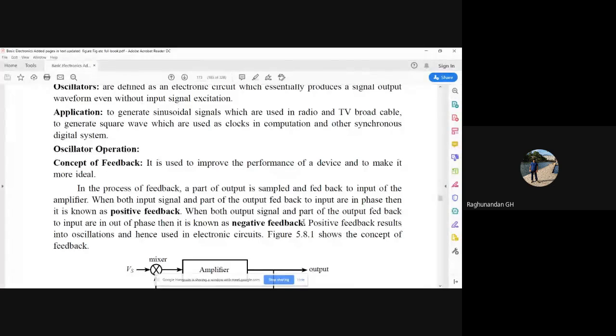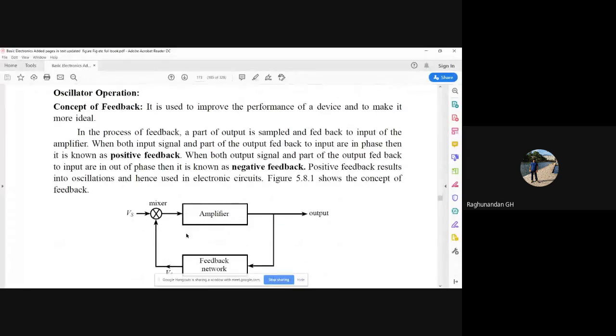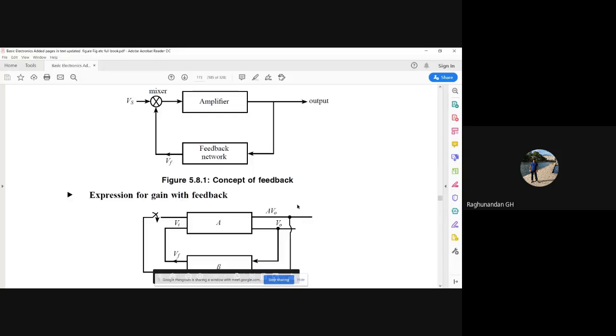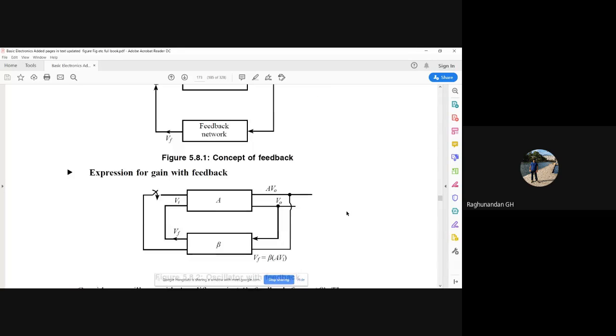Why we go for positive feedback is, first of all, we don't have any input signal. Part of the output signal is fed back as input, and that acts as the input here. But the problem we have is that when there is no input given, no output is obtained at the first instance. Then how is it going to take the output, or from where is it going to give the output?